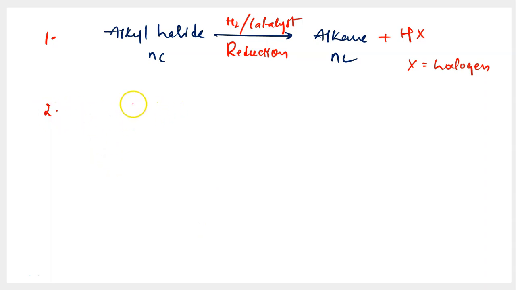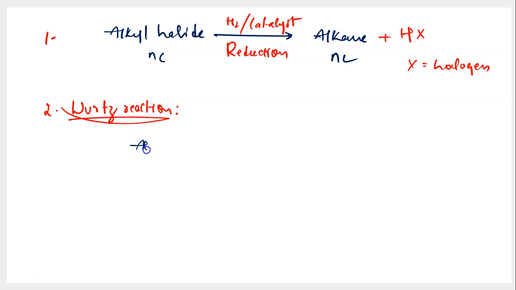The second way is called the Wurtz reaction. As I already told you, it's a named reaction, and these named reactions are nothing but the research conducted by a scientist or a couple of scientists. So there was a scientist by name Wurtz, and Wurtz conducted research to identify if we can convert alkyl halide into alkane using any way other than reduction. Is there any other way to bring out this conversion? Mr. Wurtz researched, and when he researched, he realized that you can do this conversion.